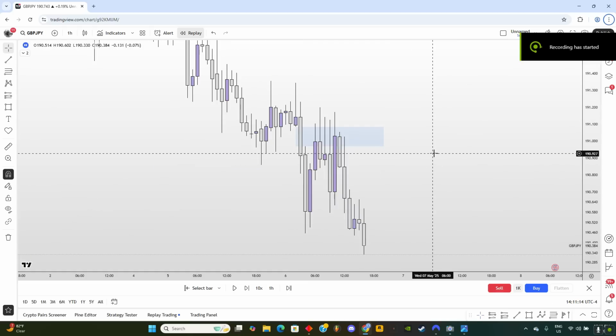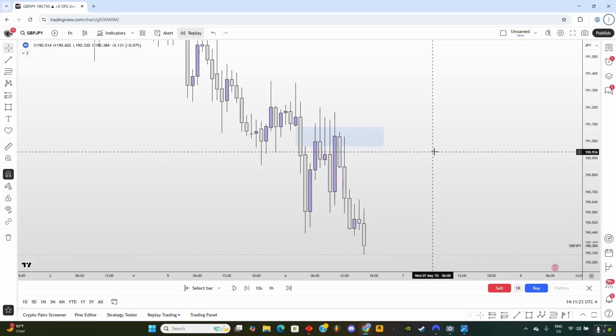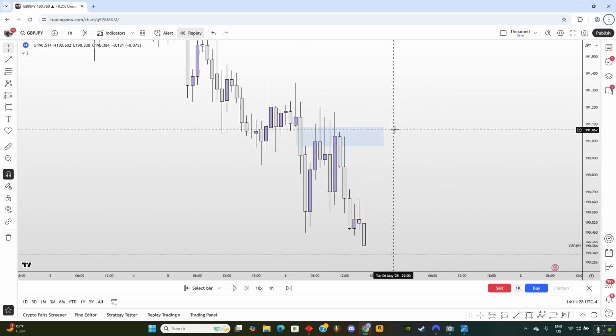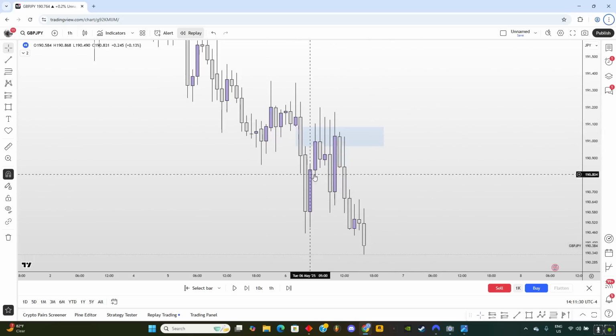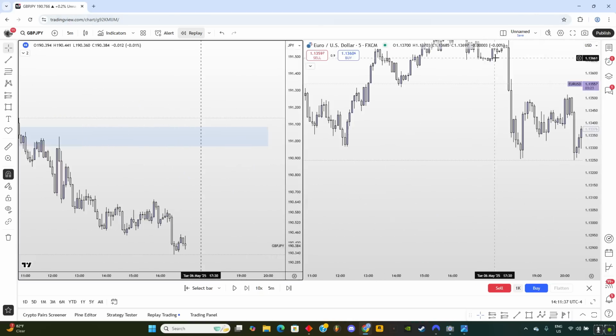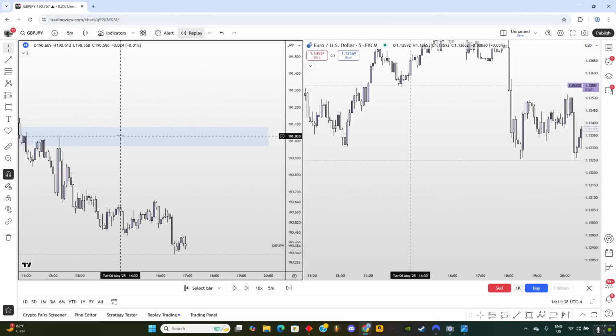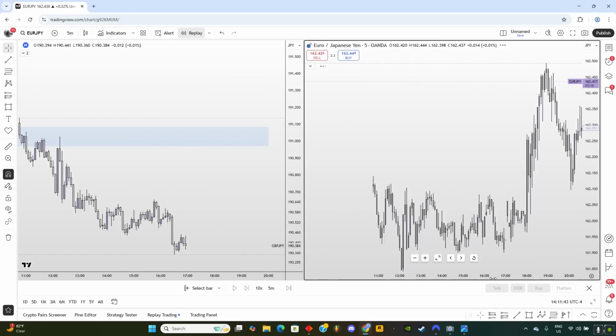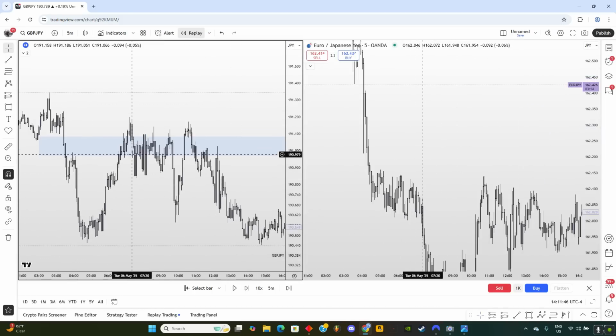All right, so this is the final trade that I took for Forex, and then I took one on FX as well, which I'm going to break down too. But this wasn't the cleanest. I'm not sure why, but it did play out. So we have this 1-hour fair value gap, and if I go onto the 5-minute time frame and open up the correlating pair for GBP, which is Euro JPY, and go somewhere around here, okay, perfect.